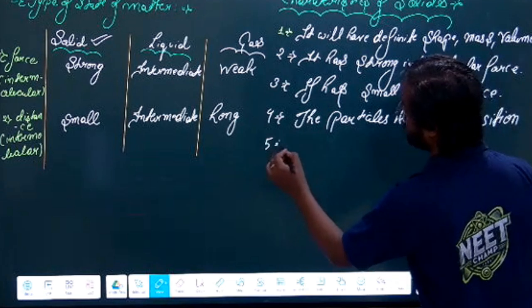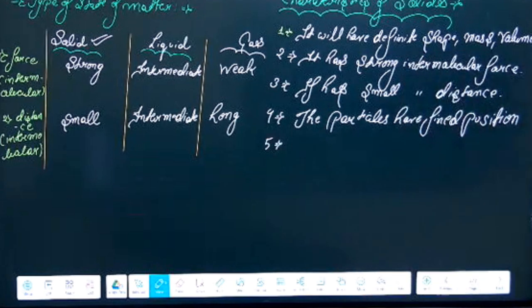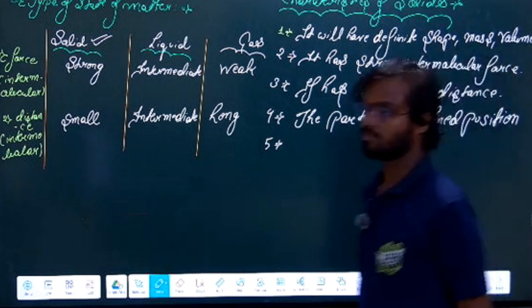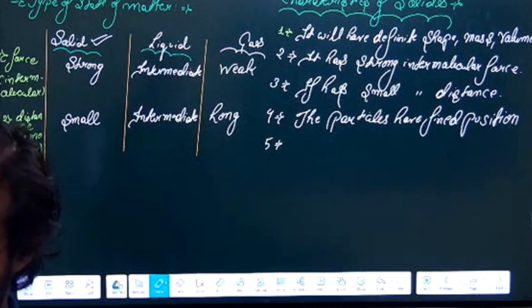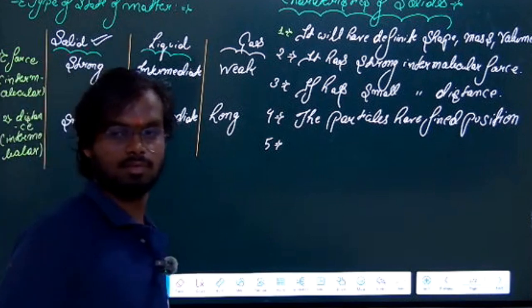Now one more property. Can anyone let me know another property? Think, what can be another property?